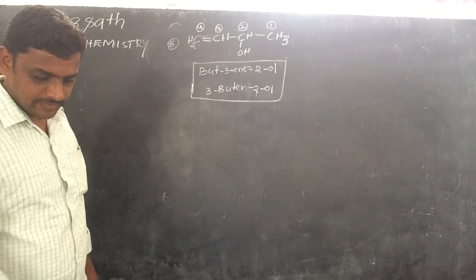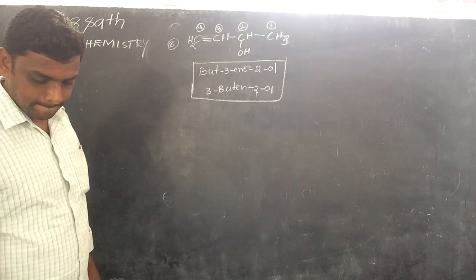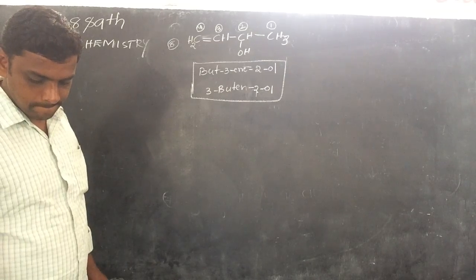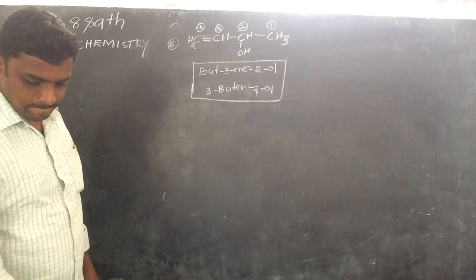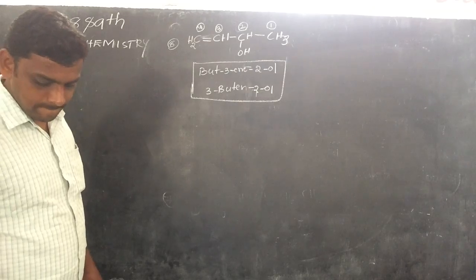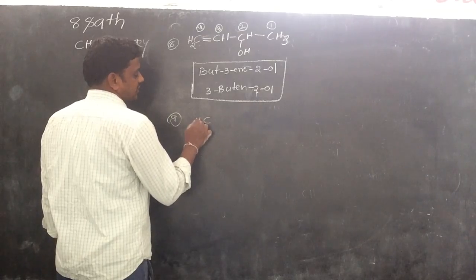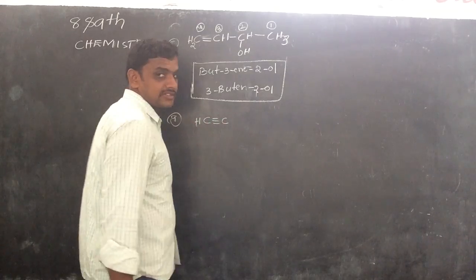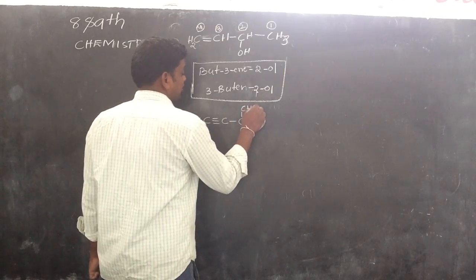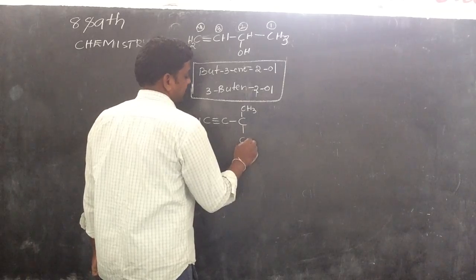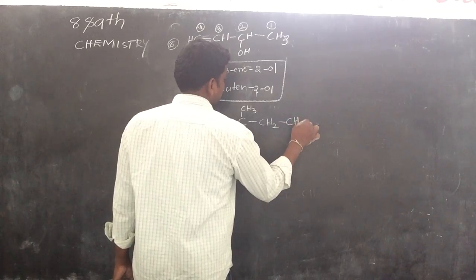Last example is CH triple bond C, single bond CH3, single bond CH3, single bond CH2, single bond CH3.